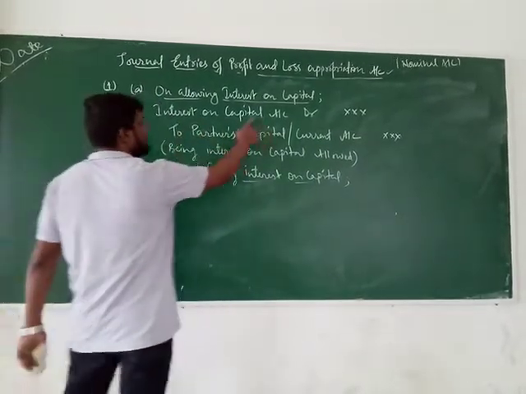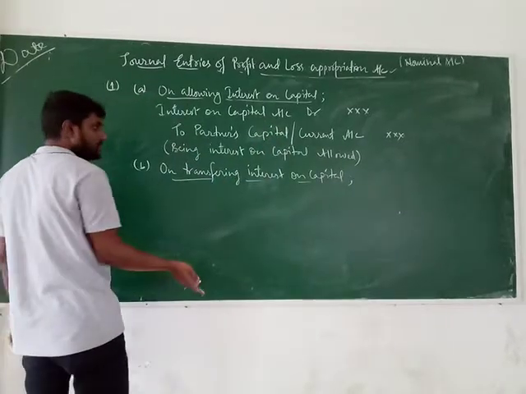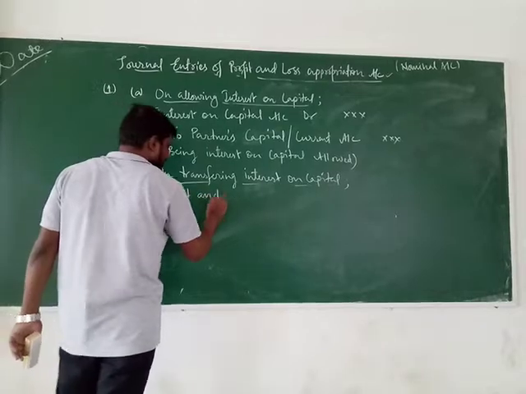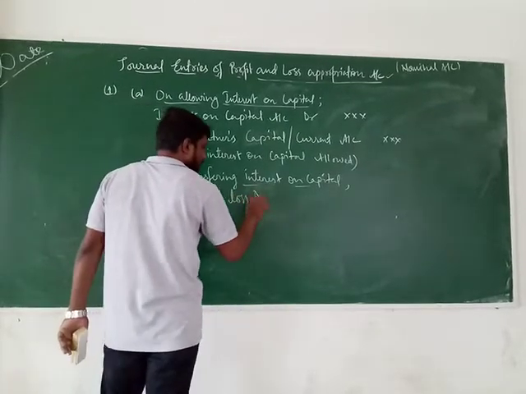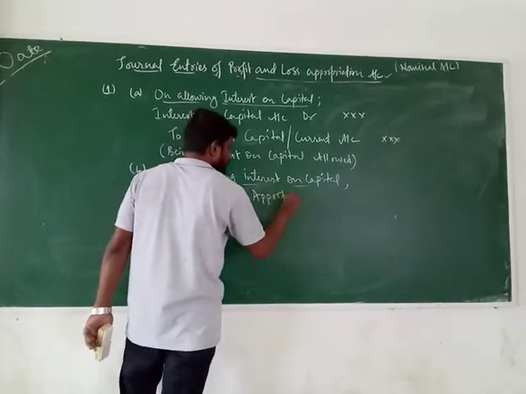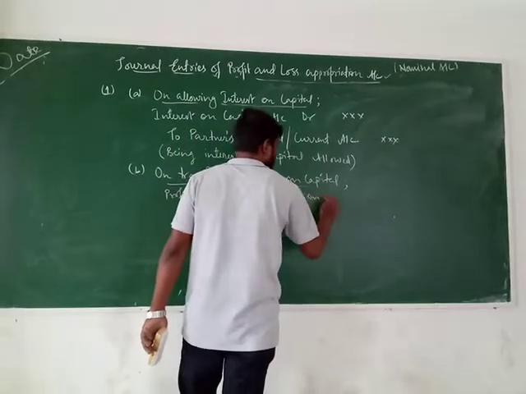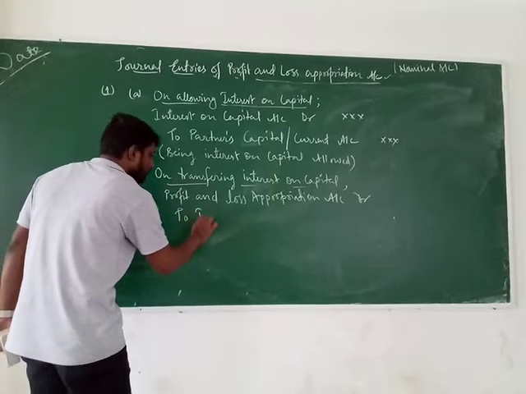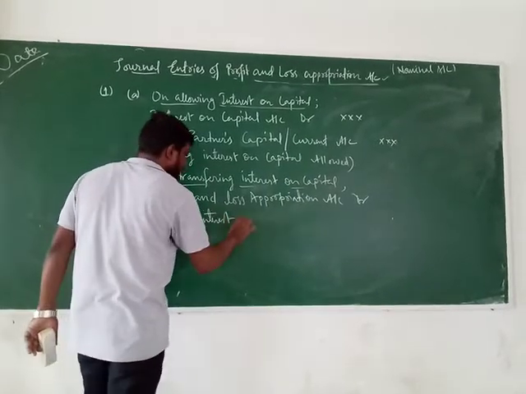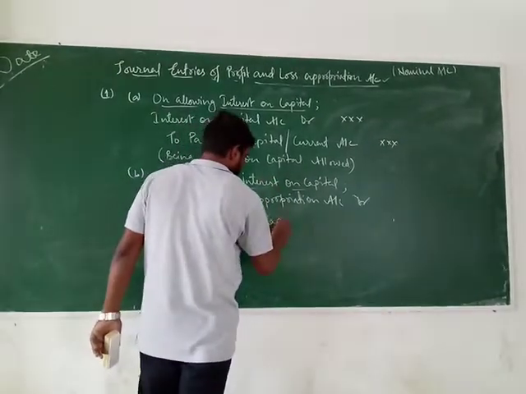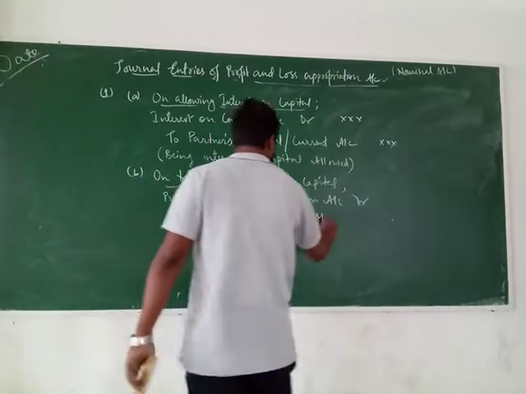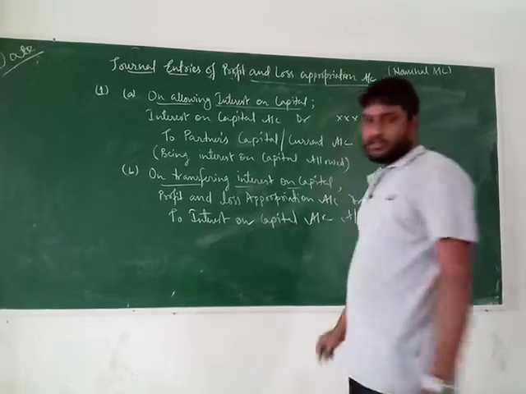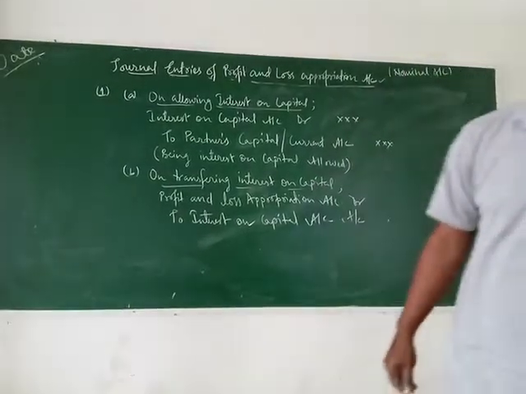Now see, interest on capital was debited earlier, now it shall be credited. So what will be debited? Profit and loss appropriation account debit, to interest on capital account. Clear?